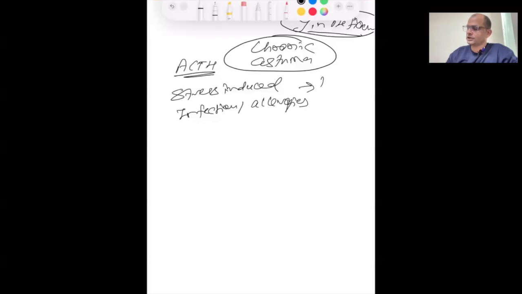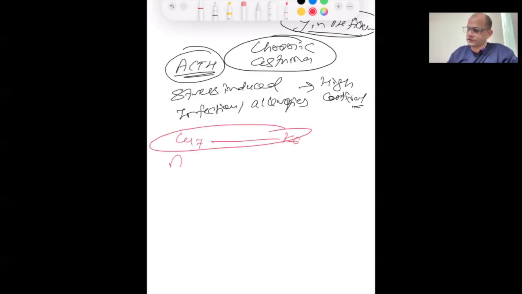So there is a high cortisol in the body, or whatever. When the person is suffering with the chronic asthma, as soon as we work on the ACTH, it works very nicely. So lung 7 and the kidney 6 are very good for ACTH, for stress and for asthma.